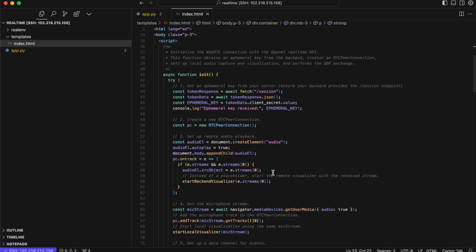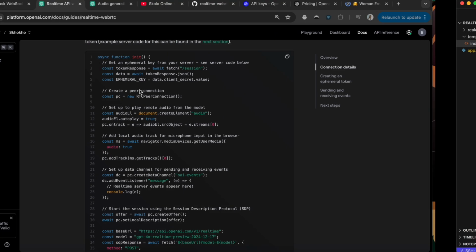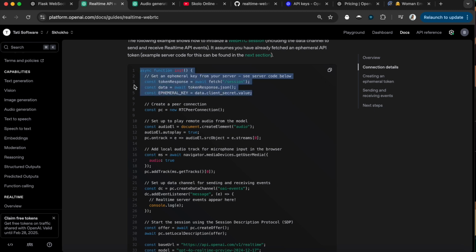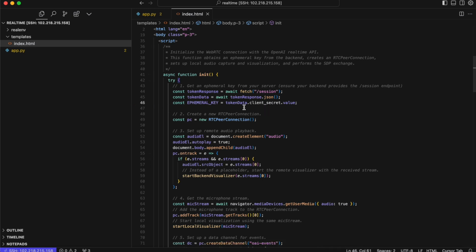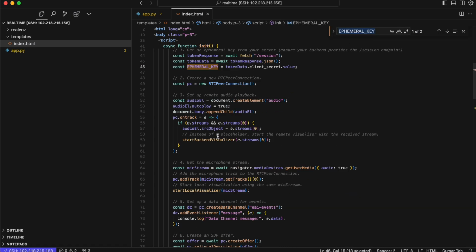The first thing is this first section over here, which is what you see at the beginning. So this is the section here. All this is doing is calling the server at the back, and it's getting that ephemeral key, the key that we're getting via the server. So you can see it's fetching this URL, and then it's waiting for the JSON of that response. And then it will log it over there, but we don't need to log it, because it just sets it there as the token data, and then this key gets used later on in the application.